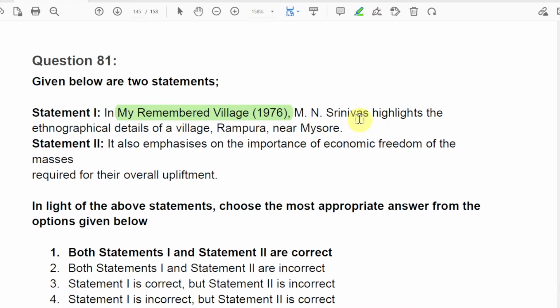It is by Srinivas, and it highlights the ethnographic detail of the village Rampura near Mysore. Whoever is near Mysore will know about Rampura, right? The second statement says that it emphasizes the importance of economic freedom of the masses required for their overall uplifting.